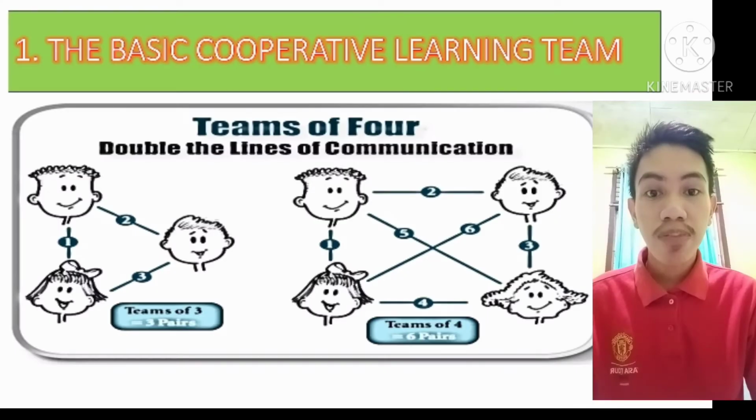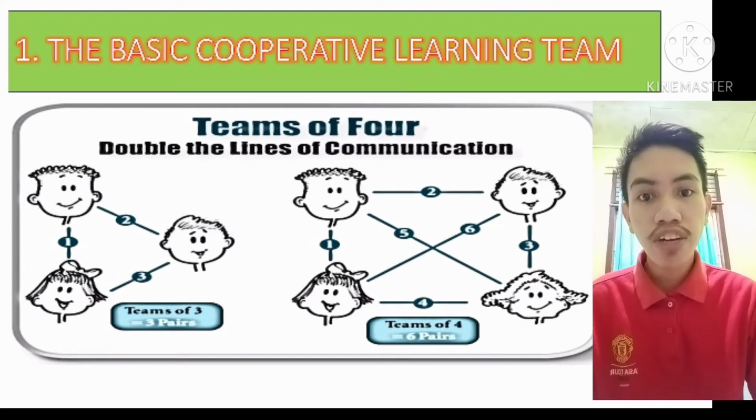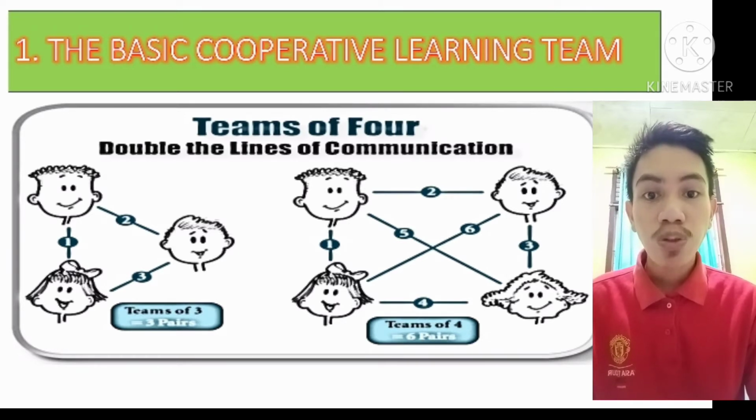Basic cooperative learning team, namely first student team. The first student team is the team where students are seated in four. Why in four? The reasons are four students is an ideal size. Teams of four are large enough to unleash synergy, yet small enough to keep every student engaged actively. Besides, teams of four offer many grouping options. Importantly, it breaks evenly into pairs for frequent pair work.